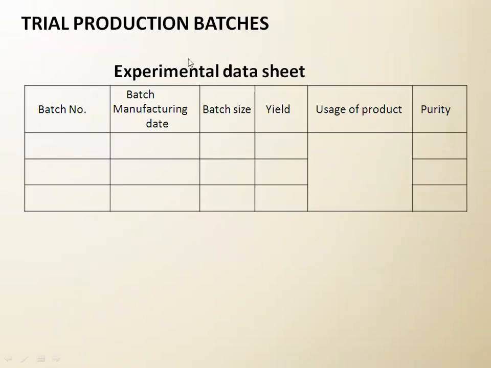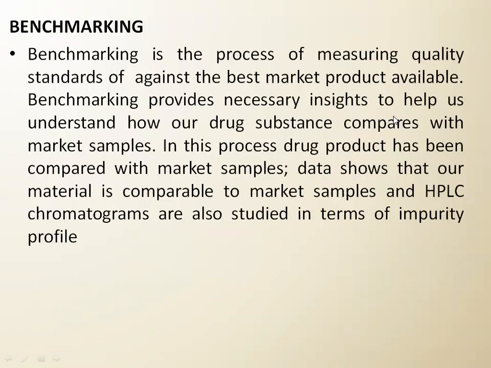This is the experimental data sheet: trial production batches, batch number, batch manufacturing, batch yield, use of product, and purity. Then what is benchmarking? Benchmarking is a process of measuring quality standards against the best market product available.